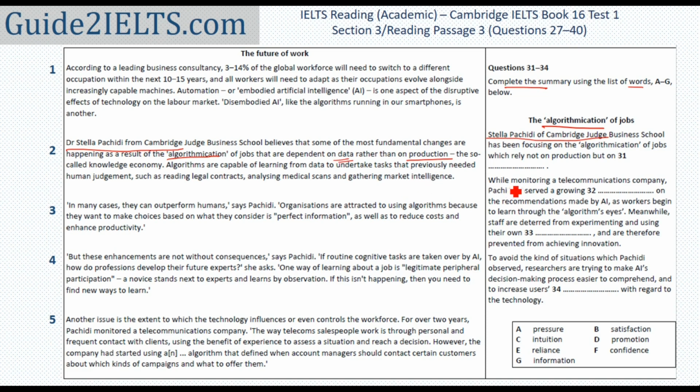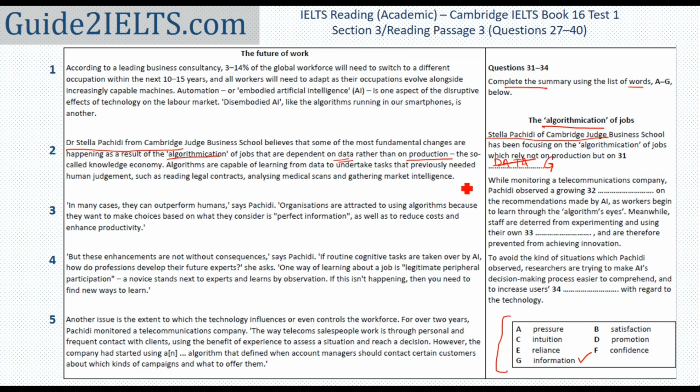Now usually if in this question type we are not given these options, we usually find the exact word that we need to write as the answer. For example, here I would have written the word data here, but that is not an option because data is not one of the options given. So I would need to look for a synonym of it. It's information here. So the answer here is information and it is G.